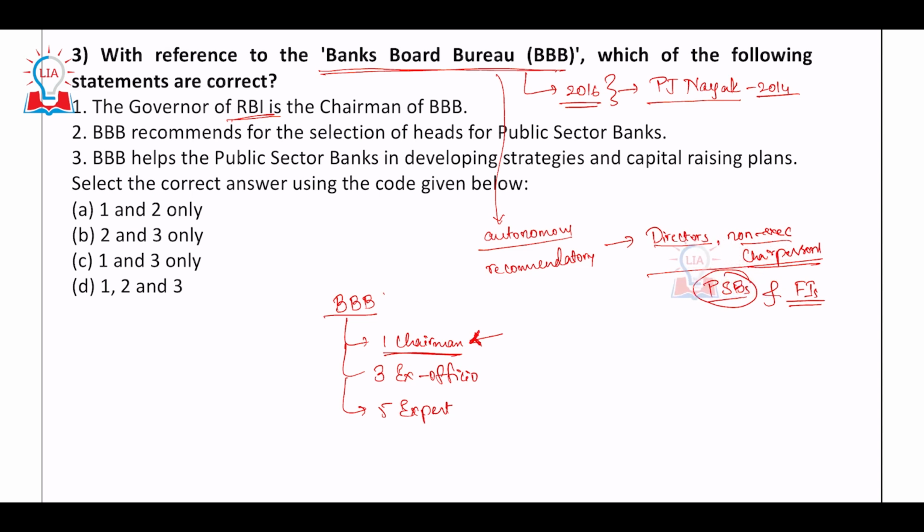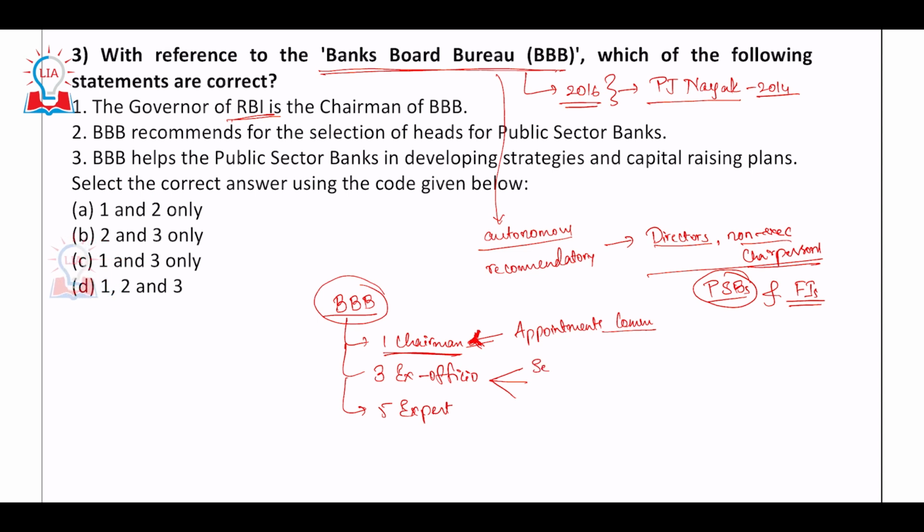Who else is it? The person who heads the BBB is appointed by the Appointments Committee of the Cabinet. So who are these ex officio members? By the power of their office, they become members of the BBB.